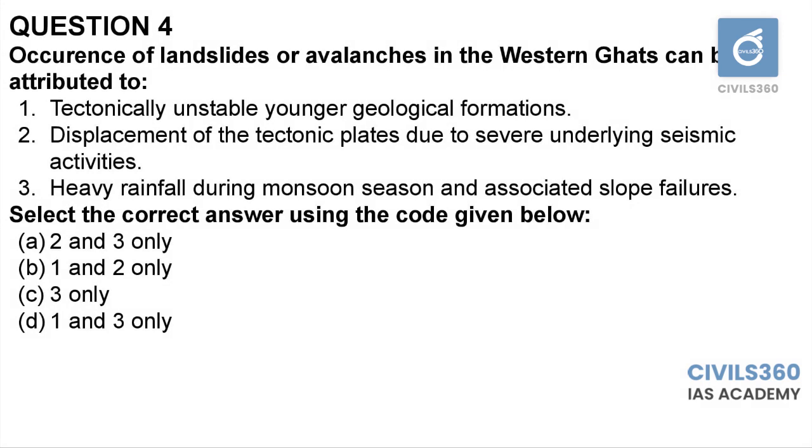Let's move to question number 4. Occurrence of landslides or avalanches in the Western Ghats can be attributed to tectonically unstable younger geological formations, displacement of the tectonic plates due to severe underlying seismic activities, heavy rainfall during monsoon season, and associated slope failures. If you read statements 1 and 2 closely, you will understand that they are saying that the Western Ghats is tectonically unstable and prone to more seismic activities.